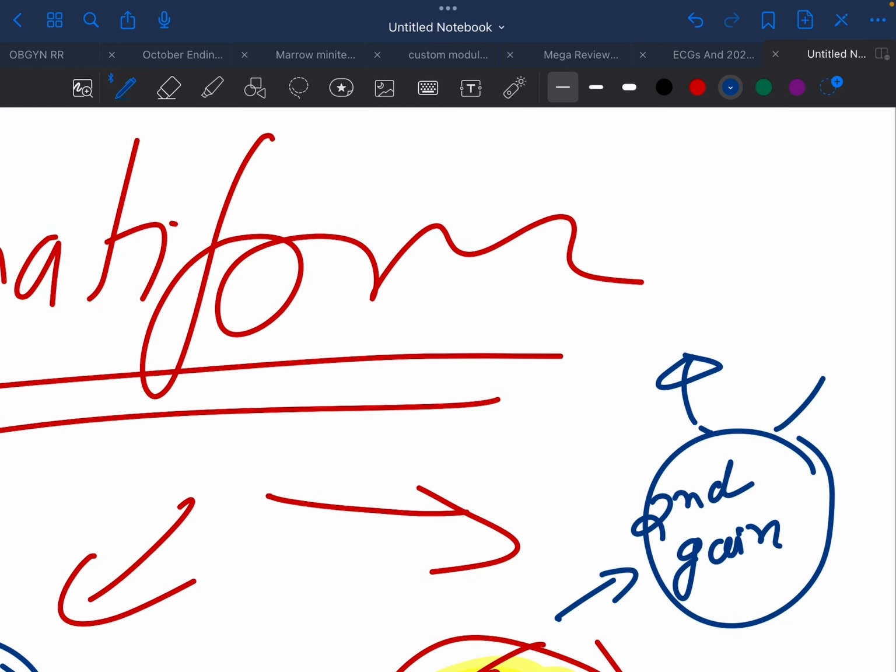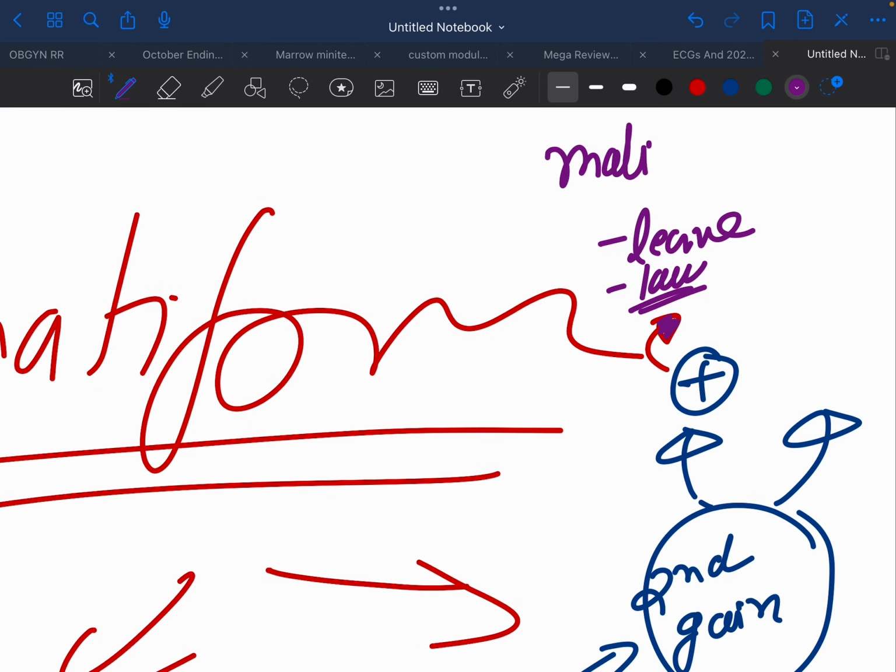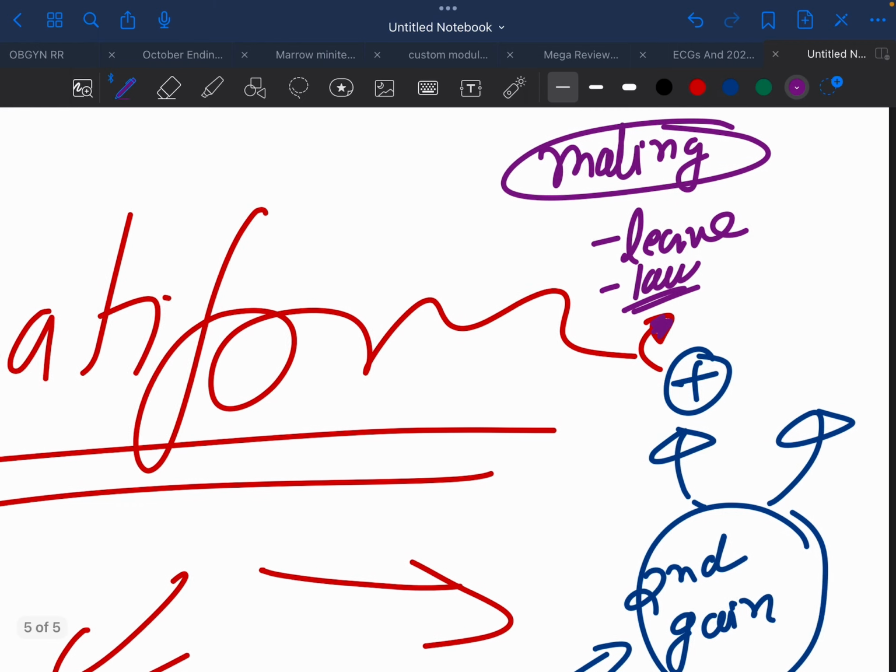If the secondary gains are present, in the sense that the person is using this for getting a leave from the office or to escape from the law, then it is malingering. Call the police.